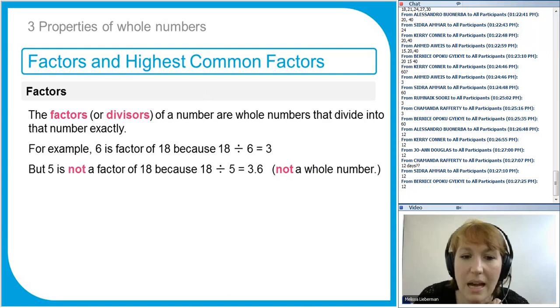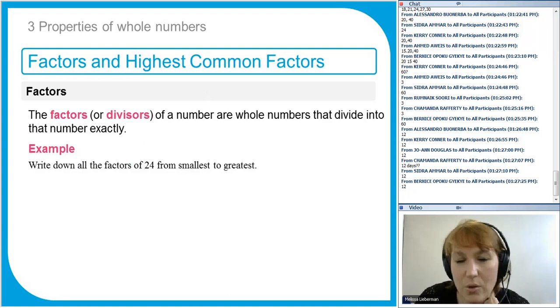If I was asked to find all of the factors, the easiest way to do it is to think of pairs of numbers that multiply together to make that number. So if I was asked to write down all the factors of 24 from smallest to greatest, to make sure that I don't miss any out, you work in a systematic way. The first thing to do would be to say, well, I know that 1 times 24 makes 24. So 1 and 24 are both factors.